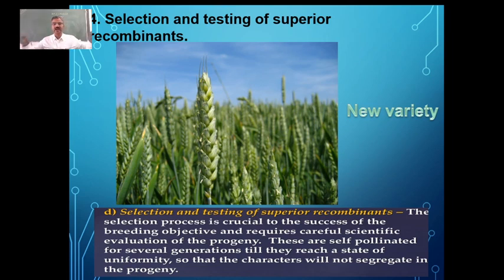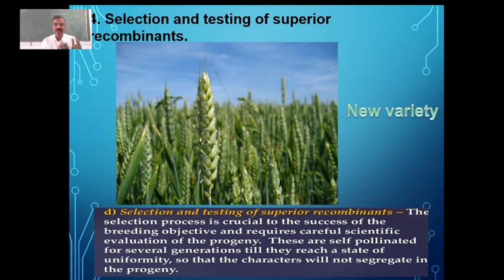We have got so many seeds, of which very few, out of thousands of seeds, maybe two or three will have the combination which we want. That combination desired by us is what we call the superior recombinants, because recombination has happened here. Mixing of traits has happened. That is what is done in the fourth step, that is selection.